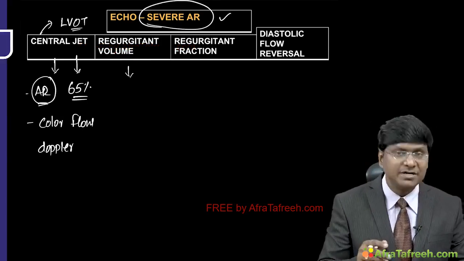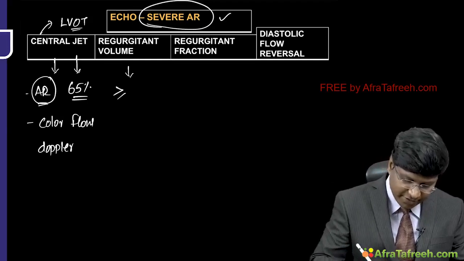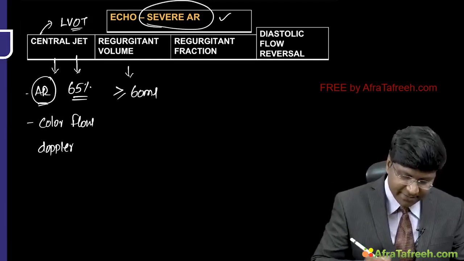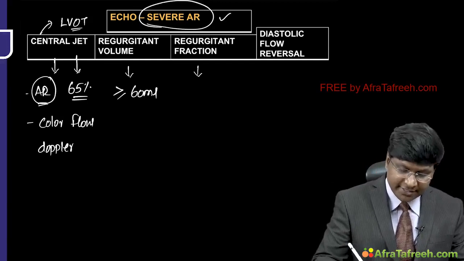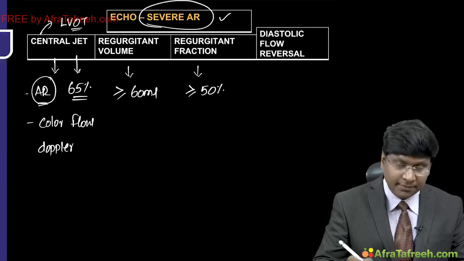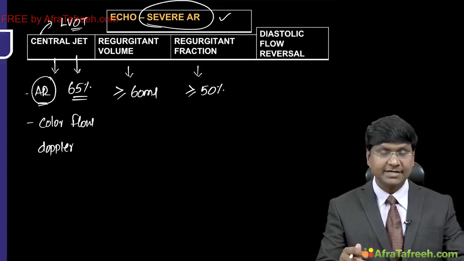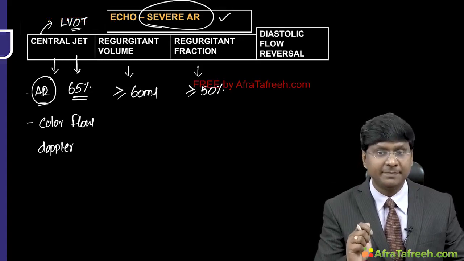Now, how much will be the regurgitant volume in case of severe AR? That will be more than or equal to 60 ml per beat. And if you take the regurgitant fraction, that will be more than or equal to 50%. Okay, so regurgitant fraction is more than or equal to 50%.